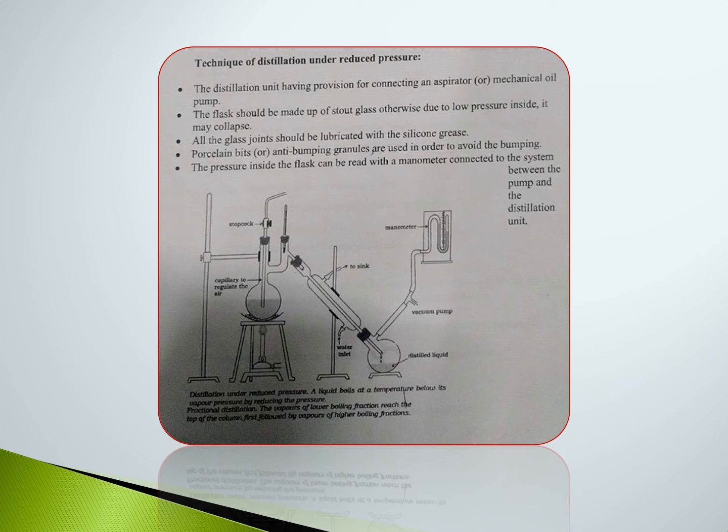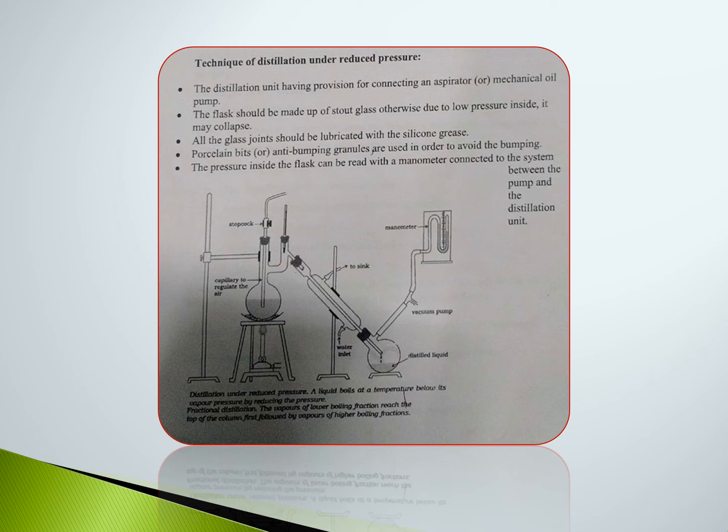You see the apparatus consists of a distillation flask. The distillation flask contains one capillary tube, which is inserted into the flask. The purpose of this capillary tube is air circulation. The distillation flask is connected to the condenser in a slanting position, and the condenser is also fitted with the distilled liquid collecting flask, and the distillate collecting flask is connected to the manometer.